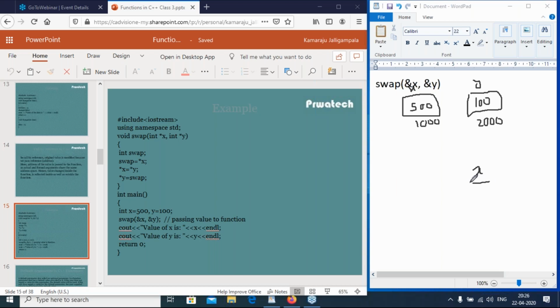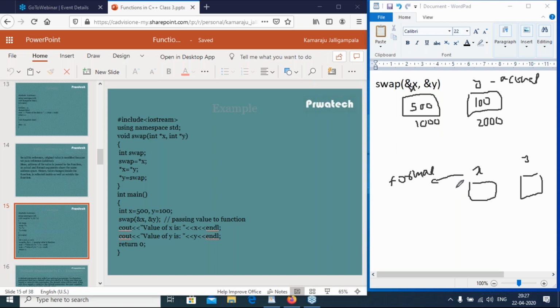So I have x and I have y. These are actual parameters, and these are formal parameters. Now what is the value of x? It is an address.